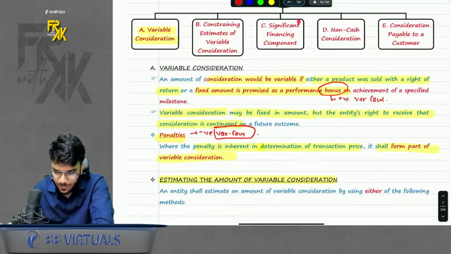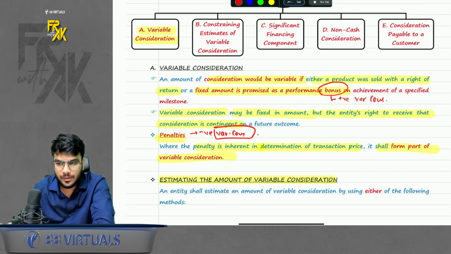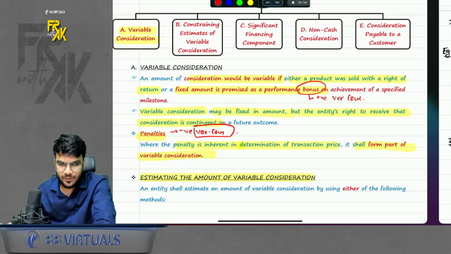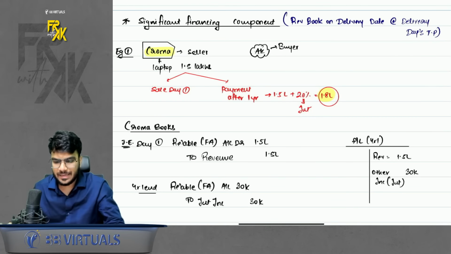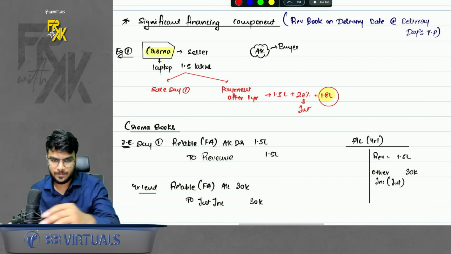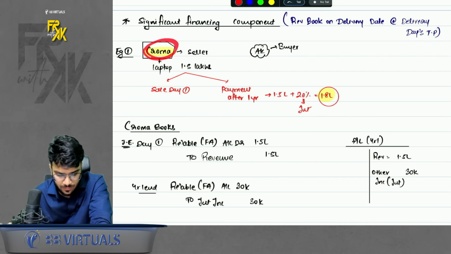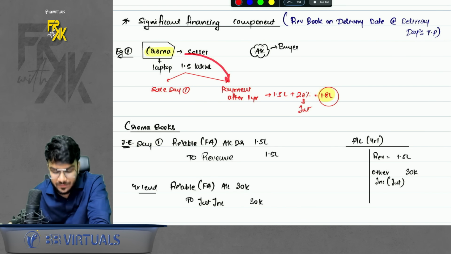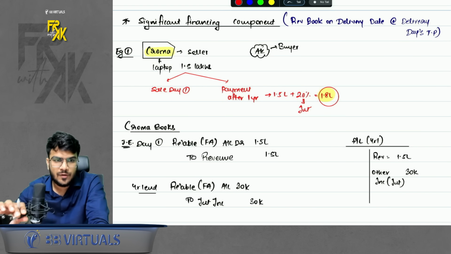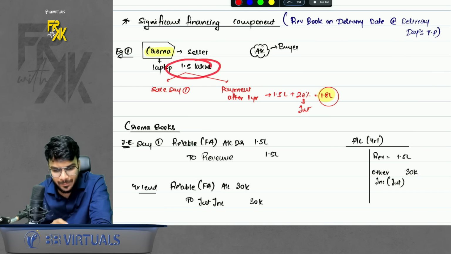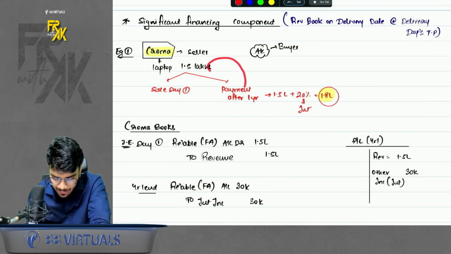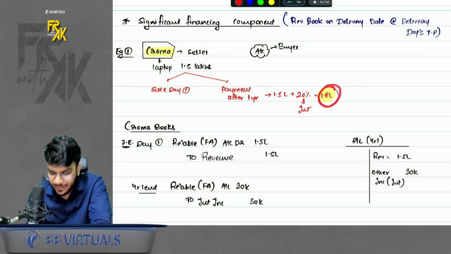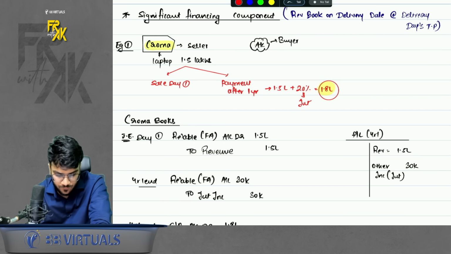Now the next revision point is significant financing component. Now what is the meaning of significant financing component? Please have a look here. So basically, if you remember, I gave two examples to you. In first example, Chroma was a seller who was making the sale on day one, but this company will receive the payment after 1 year. So of course, when it made the sale, the price was 1.5 lakhs, but because it is going to receive the payment after 1 year, it will charge 20% interest. So it is charging 1.8 lakhs. So the question is, when will Chroma book revenue and how much revenue should Chroma book?